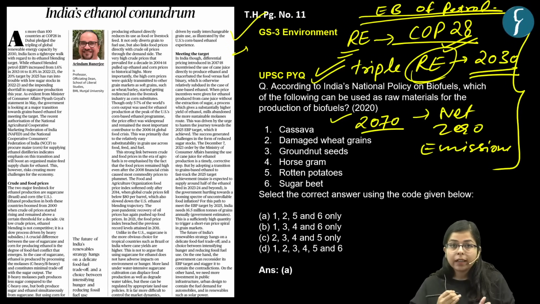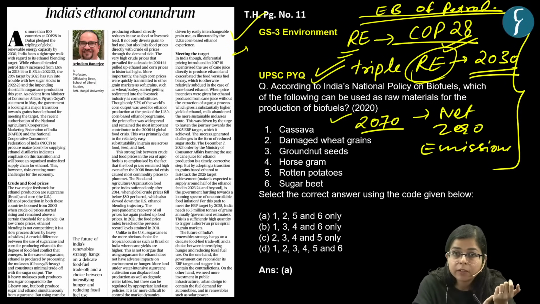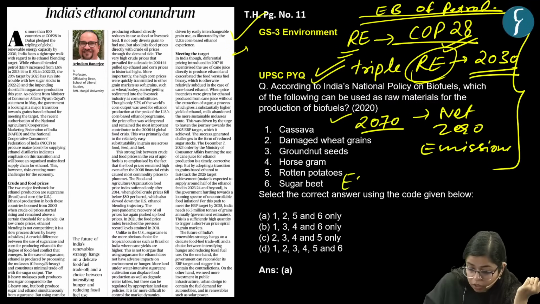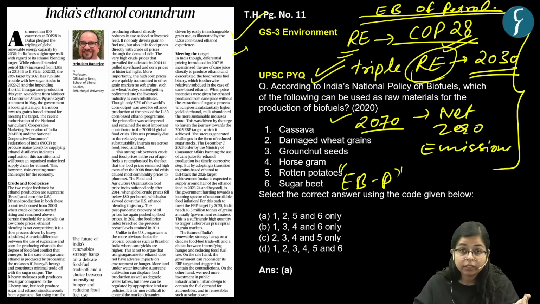For that, India is making many efforts like increased investment in the renewable energy sector like solar energy, wind energy, tidal energy, and also using natural gas, which can be used as a transition fuel. Now, one such effort is ethanol blended petroleum, which India has undertaken. Now, let's understand this effort.